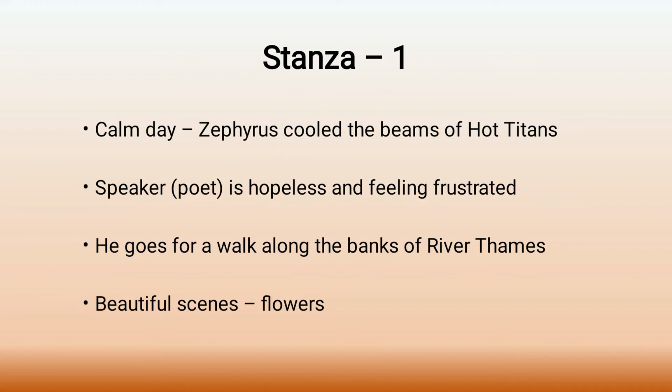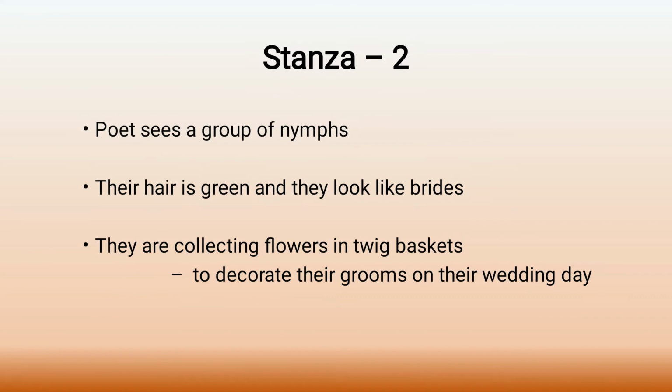Let's see what he says in the second stanza. Here the poet, or the speaker, sees a group of nymphs. He's in a state of tension, but he's just seeing things and passing by. The nymphs have green hair and look like brides.